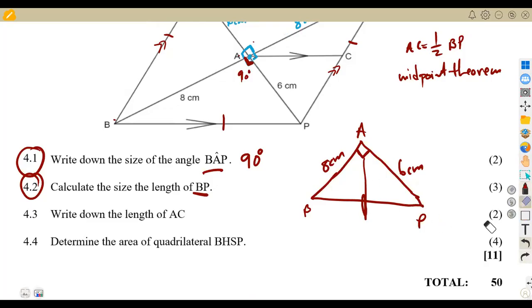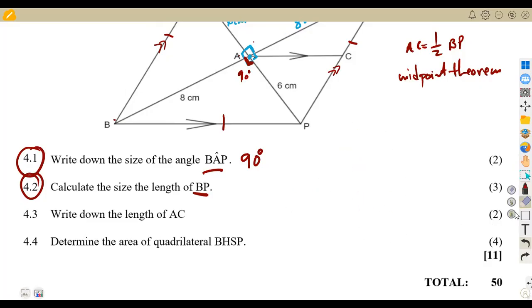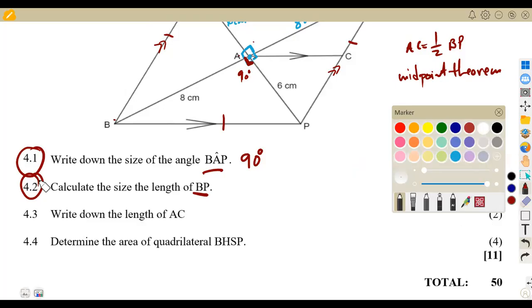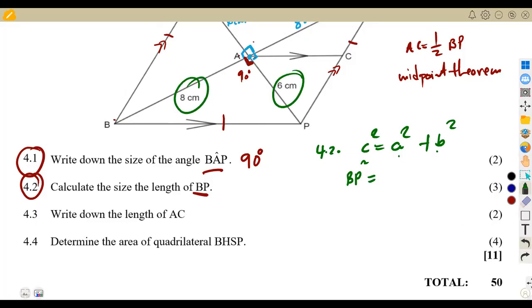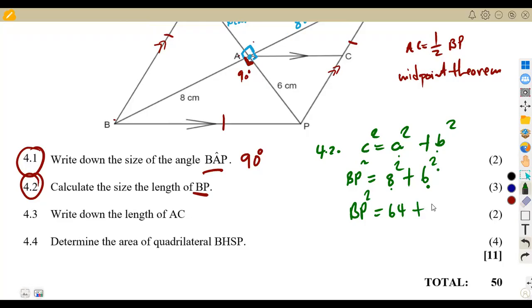All right, so there we can apply our Pythagoras theorem on question 4.2. Remember, C squared is equal to A squared plus B squared. The hypotenuse is the one that is facing 90 degrees, and that's our BP. So BP squared is equal to A squared plus B squared. These are the two shorter sides that we are given. That is going to be 8 squared plus 6 squared. 8 squared is 64, 8 times 8, and 6 squared is 6 times 6, which is 36. And if we add this, you get 100.